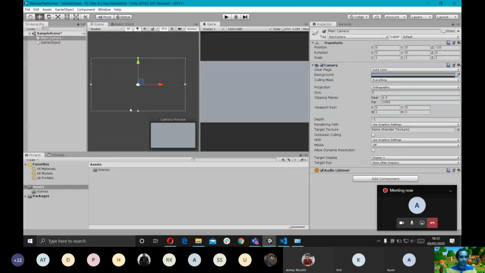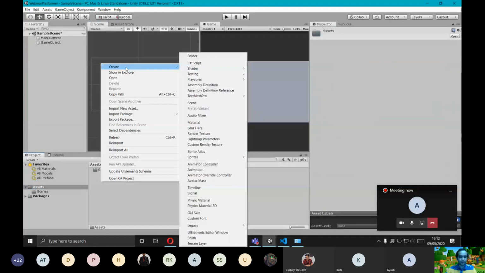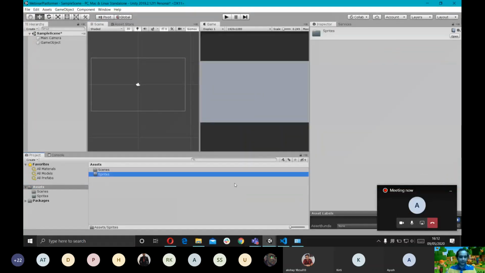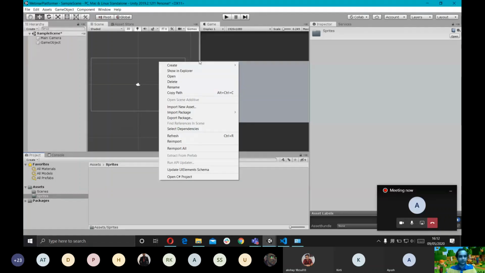So firstly, let's try to make our main player. I'm gonna create an empty folder and call it sprites. The sprites are basically images, and I really don't want to cover anything more than that. Just imagine that they're images, and you are able to import those images to your game.